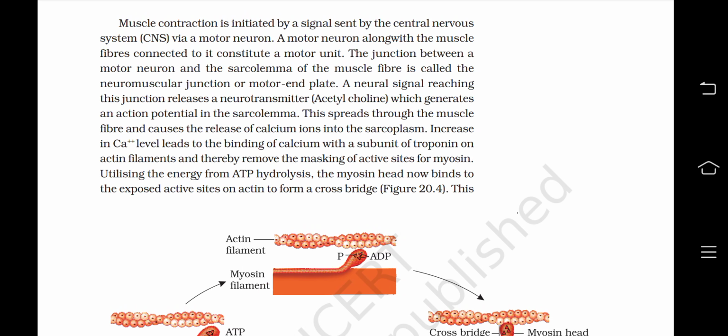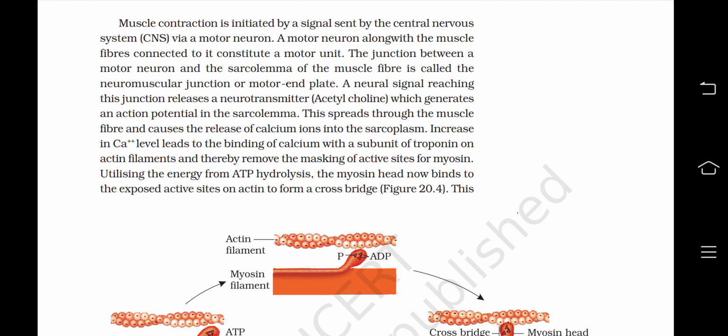The junction between a motor neuron and the sarcolemma of the muscle fiber is called the neuromuscular junction or motor end plate. A neural signal reaching this junction releases a neurotransmitter, acetylcholine, which generates an action potential in the sarcolemma. This spreads through the muscle fiber and causes the release of calcium ions into the sarcoplasm. Increase in calcium ion level leads to the binding of calcium with a subunit of troponin on the actin filament, thereby removing the masking of active sites for myosin.